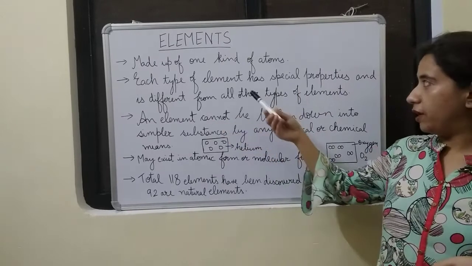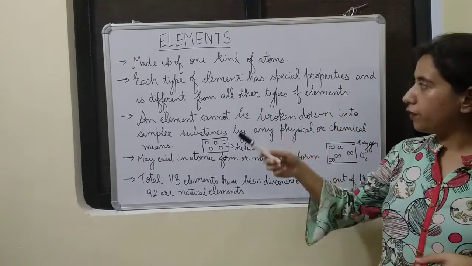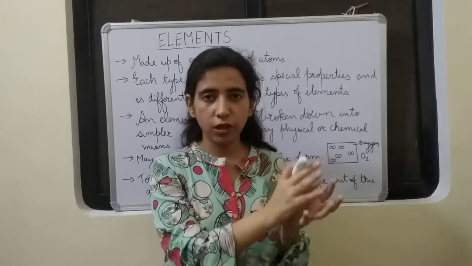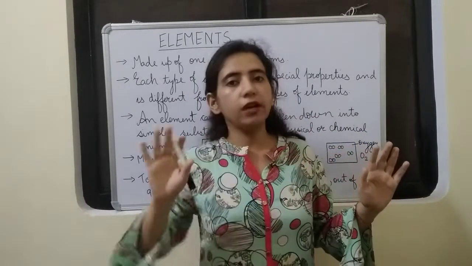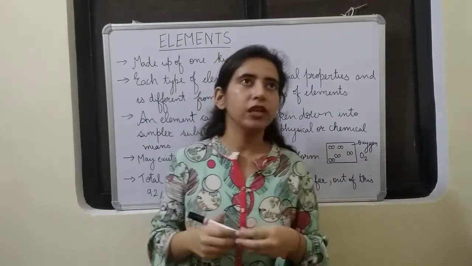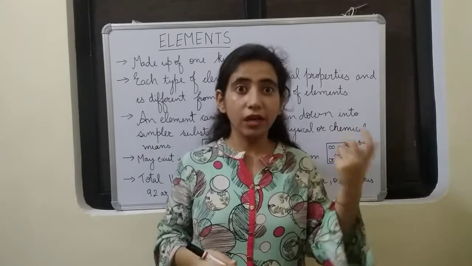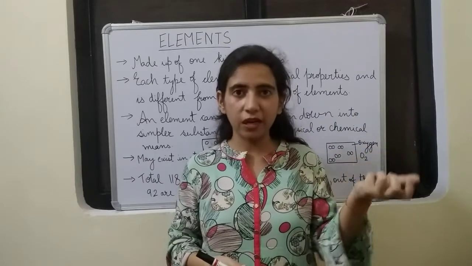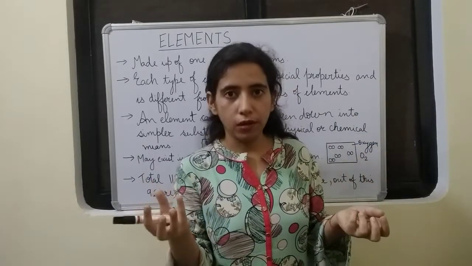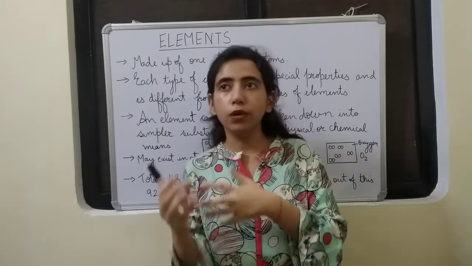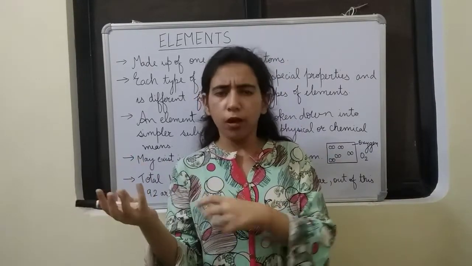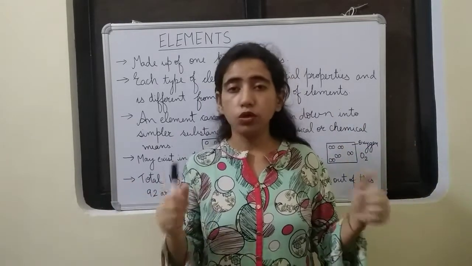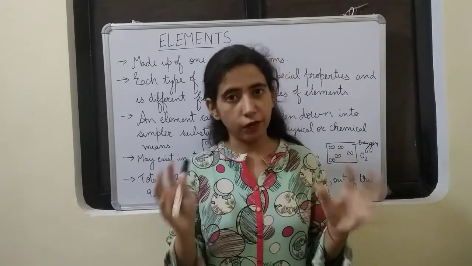Then each type of element has special properties and is different from all other types of elements. If we take one element, it will have its own special properties, completely different from the other element. Let us take the example of gold. Gold is golden in color. It has a beautiful shine, a very shiny, lustrous metal. On the other hand, you see coal. That is black in color, and it burns to give so much heat and energy. But if you burn gold, will you get that heat and energy? No. So we see the properties are completely different.